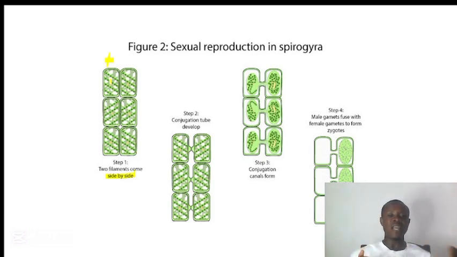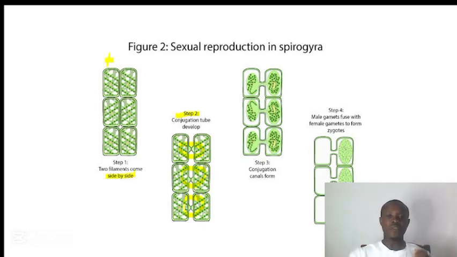So this male and the female filament will come and lie side by side. When they lie side by side, there will be a protrusion. So they will form a protrusion towards each other as we have it here. Here is a protrusion that they have started to form, and this protrusion will form what we call the conjugation tube. It is through the conjugation tube that the cytoplasmic content of the male filament will move into the female